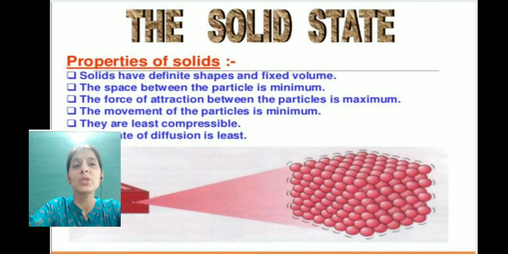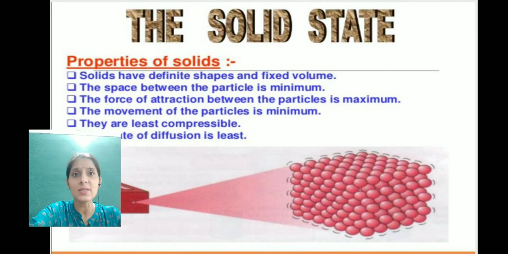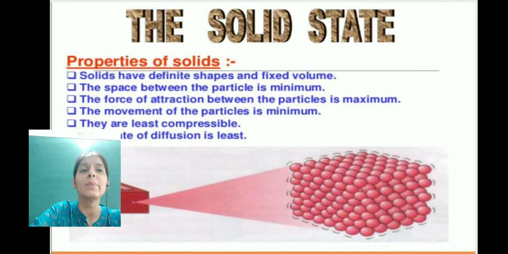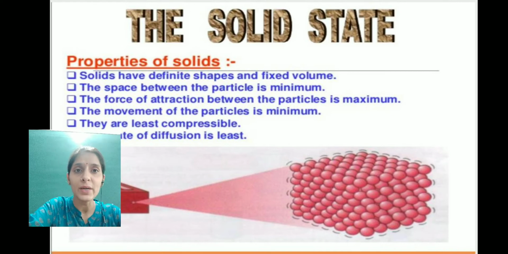If we talk about the solid state, the particles in this state of matter are very close to each other. The space between the particles is very less. The force of attraction between the particles is maximum. The movement of particles is not possible in this state of matter, but they can vibrate on their position.